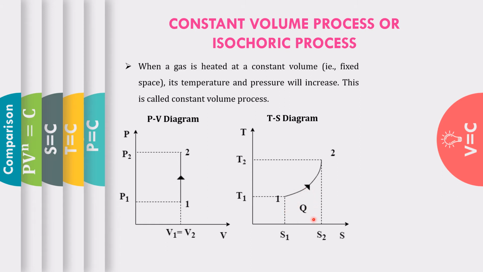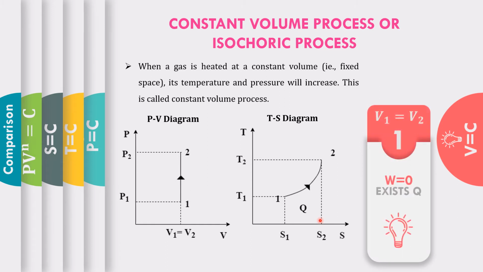So we can exhibit heat transfer in this constant volume process. The gist of the constant volume process is that V1 is equal to V2, work done is 0, and there is heat transfer in this system.